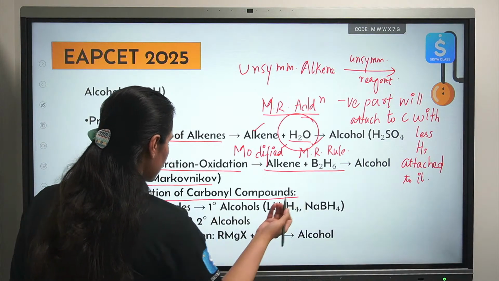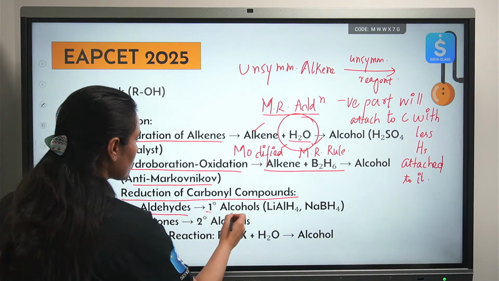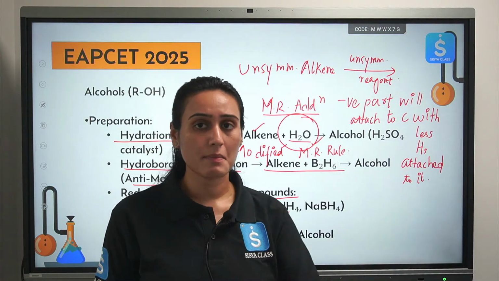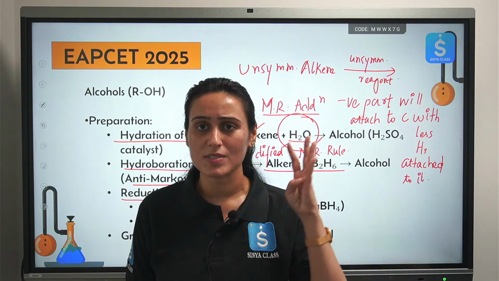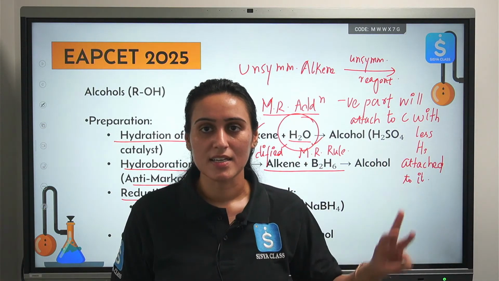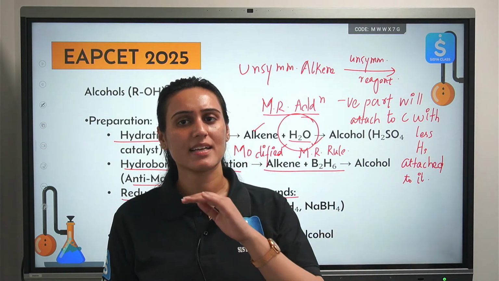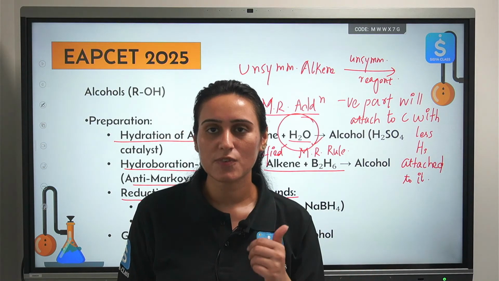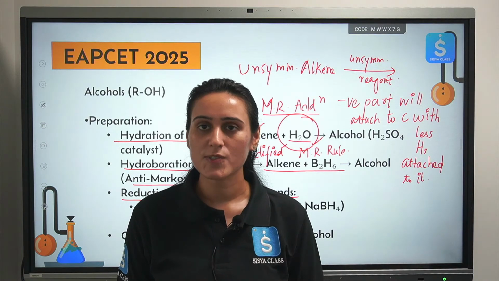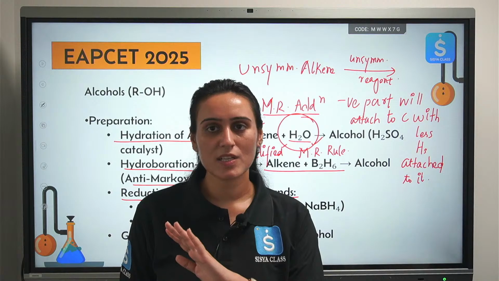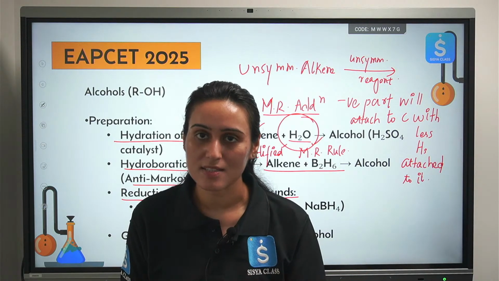Reduction of carbonyl compounds. Now aldehydes can be reduced to 1 degree alcohol by using reducing agent like lithium aluminium hydride. Very strong reducing agent, can reduce aldehydes, ketones, carboxylic acid, ester. Sodium borohydride, a mild reducing agent, can be used for aldehyde and ketones. If you want to reduce your carboxylic acid, your sodium borohydride will not show anything. So you must remember this information also.